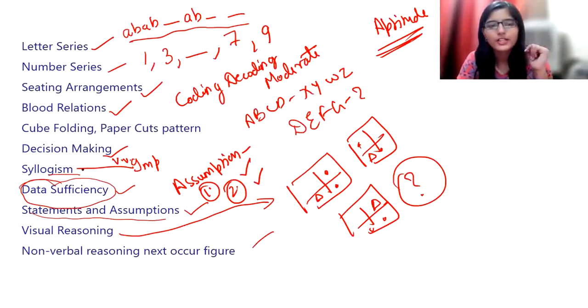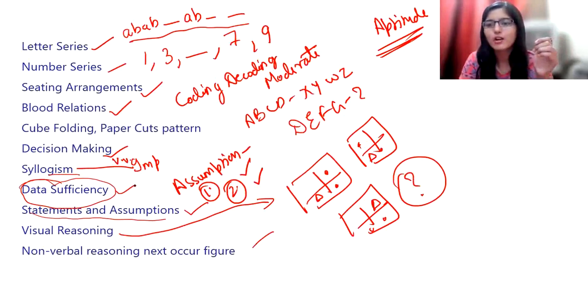So first go for syllogism, then you can go with decision making, data sufficiency, statement assumption. All these are very important topics, and one by one cover these topics in this sequence. First, don't directly jump to the questions. First understand the concept, and then solve the questions. If you directly jump to the questions, then for sure you'll get wrong answers, or you'll not be able to solve the question. So that is what I'm saying: first understand the concept. That is for syllogism.